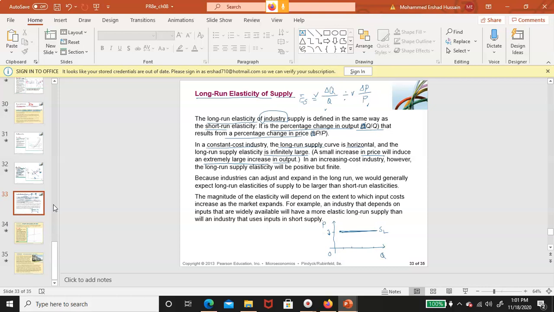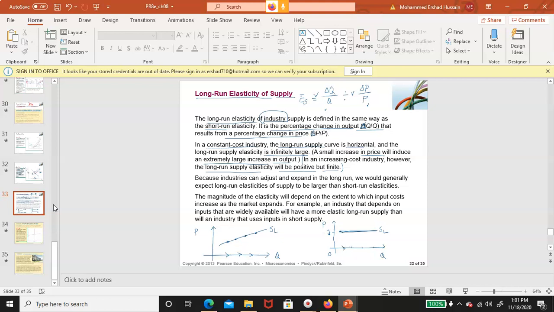And in an increasing cost industry, on the other hand, long run supply elasticity will be positive but finite, right? In an increasing cost industry, the supply curve will be upward sloping like that. As the producers want to produce more and more, the cost of production will increase, so the price of those goods will also increase, right?